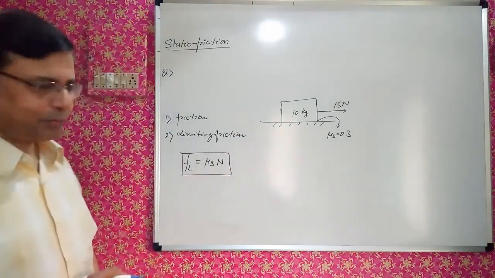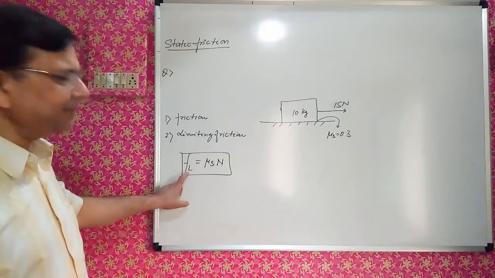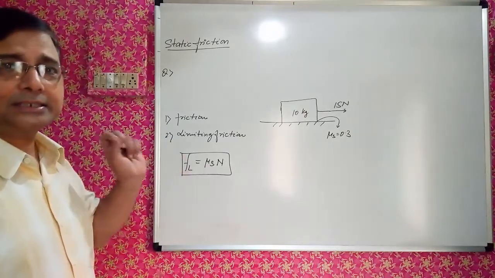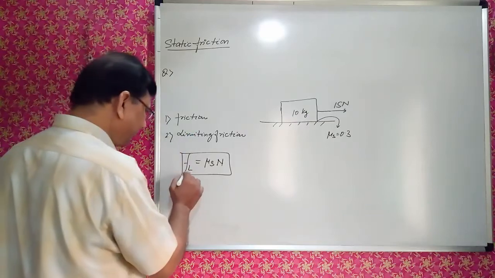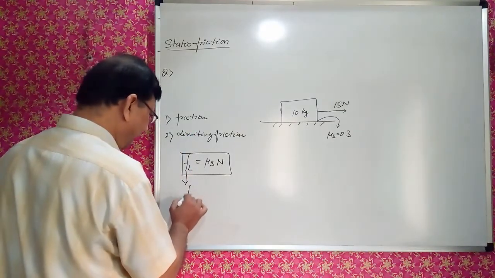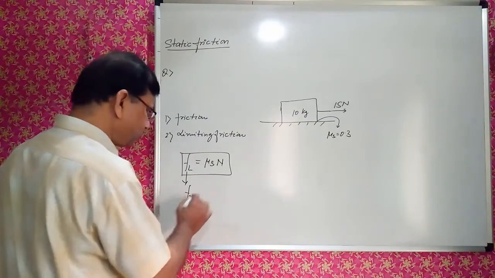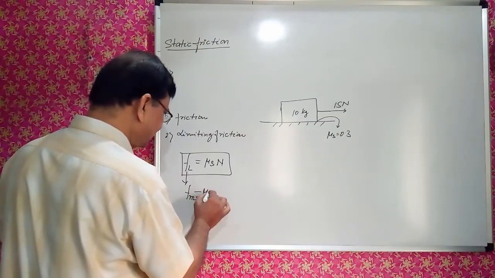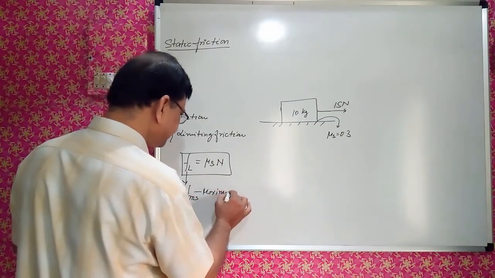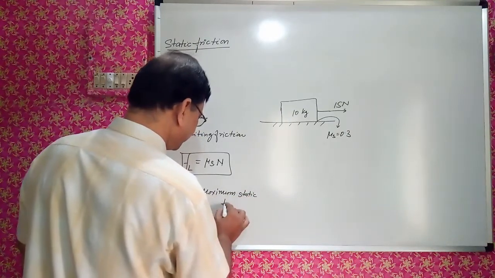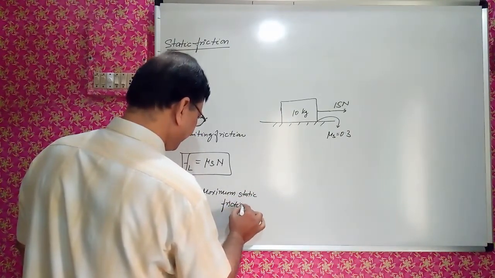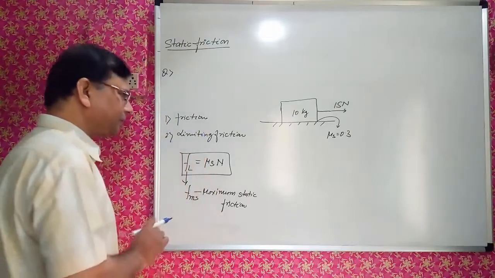This is the standard formula for limiting friction, meaning it is the maximum friction acting. It is the limiting one, and it is also called F max, that is maximum static friction or the limiting friction.